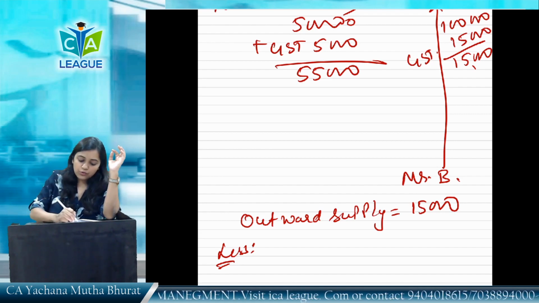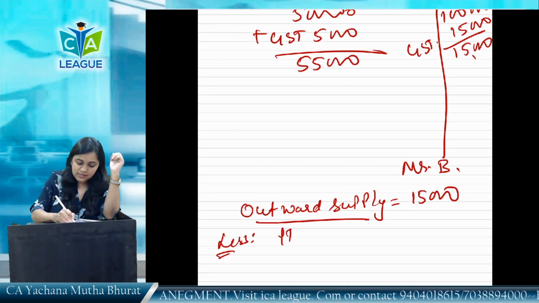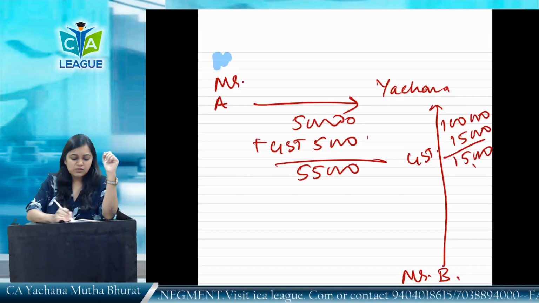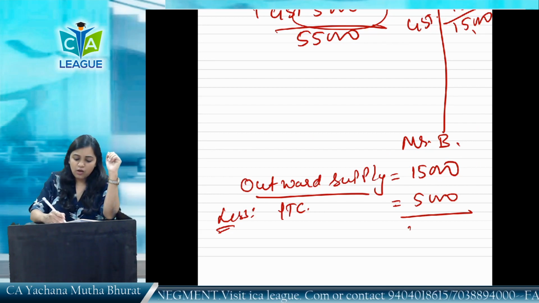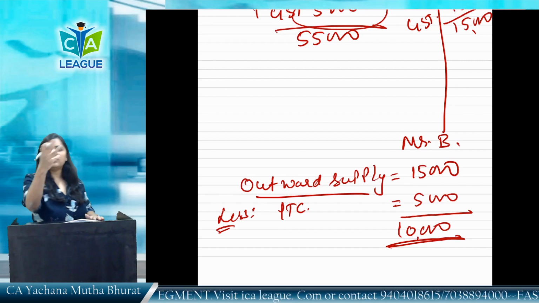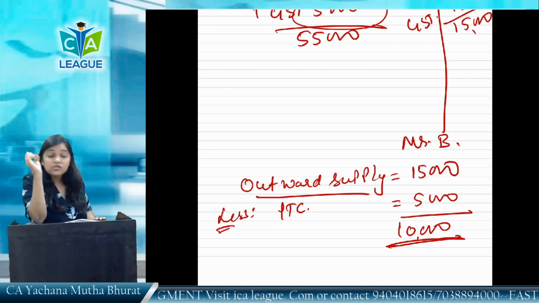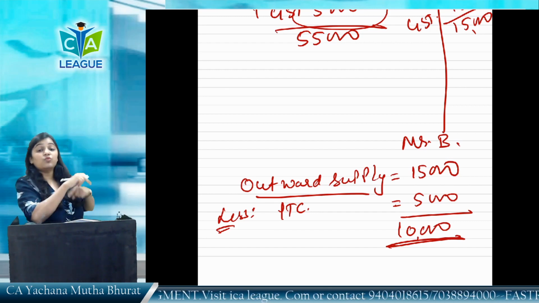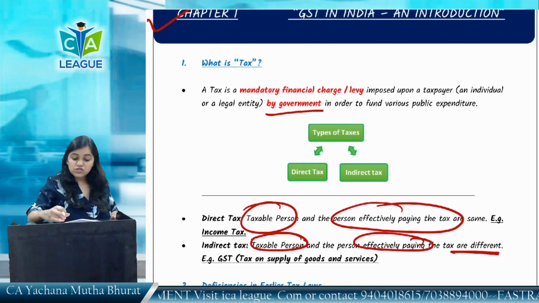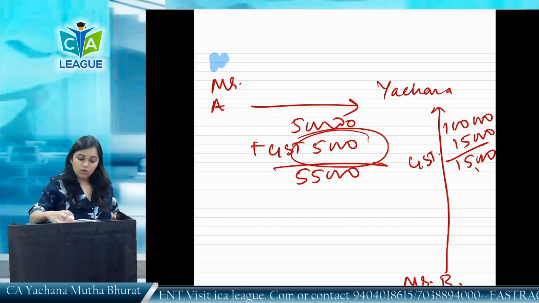Correct? So now, on outward supply, Yachana has to pay how much? 15,000. Now, input tax credit: Yachana has already paid 5,000 rupees of GST to Mr. A. She can take the credit, and now Yachana has to pay the government 10,000 rupees. She can take 5,000 credit. So this 5,000 is not going to become a cost for Yachana in the GST era, which was otherwise a cost in the pre-GST era.